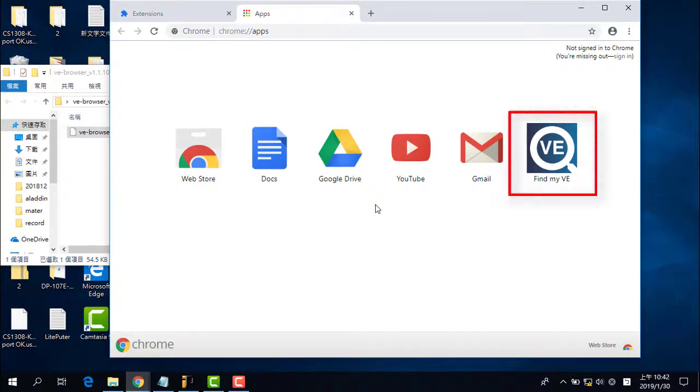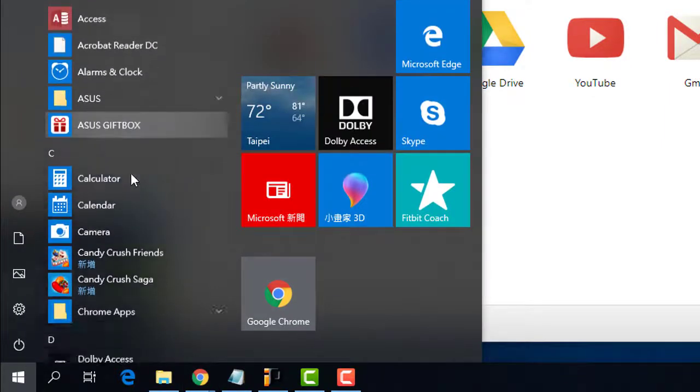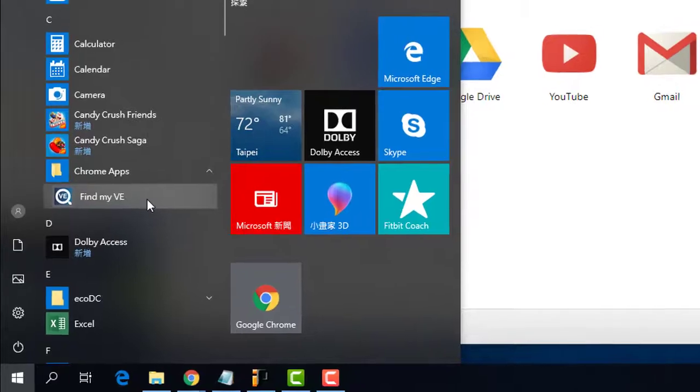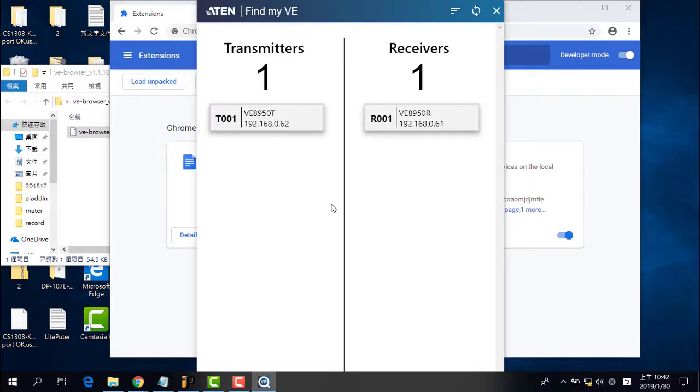After installing the extension, you may find it in Chrome's extension page. Also, if you have it installed, you can get the extension application in the Start menu. Clicking the extension application brings up a window displaying all the units within the network as a list. Now you can click a bar of any of the shown devices to go to the Bee Manager.